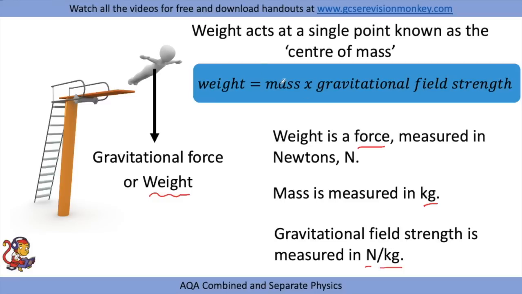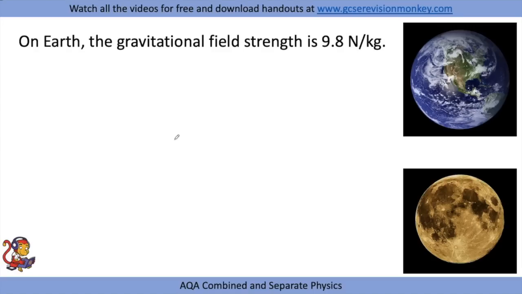And gravitational field strength is measured in newtons per kilogram. The weight acts at a single point known as the centre of mass of an object. So here, for example, in this person, this could be the centre of mass of that person. It's quite difficult to work out for irregular shaped objects where the centre of mass is, but that's where the weight will be acting downwards. On Earth, the gravitational field strength is 9.8 newtons per kilogram, sometimes rounded up to 10.